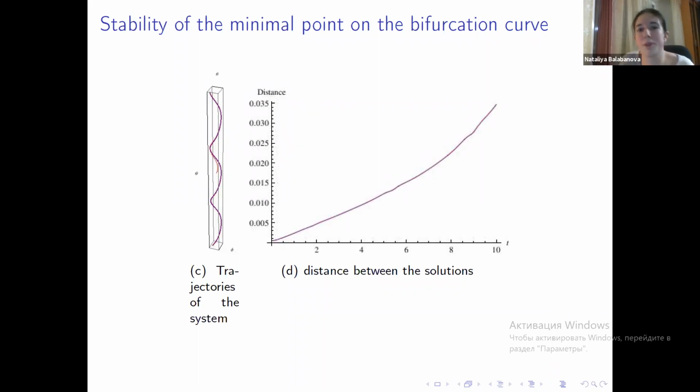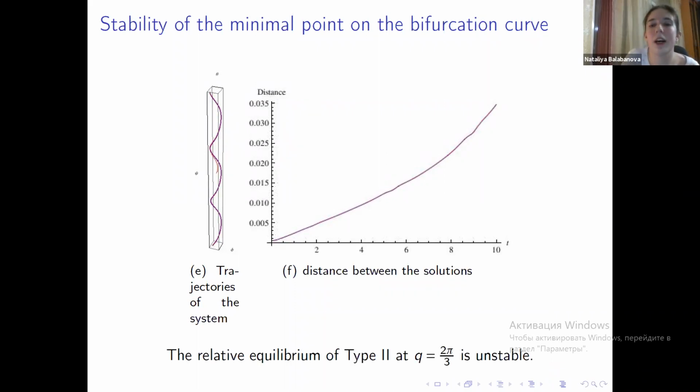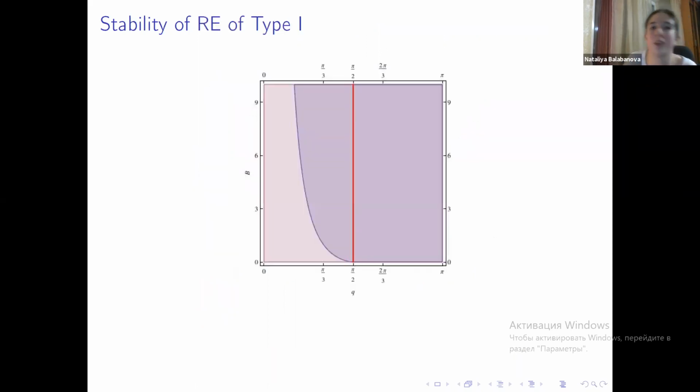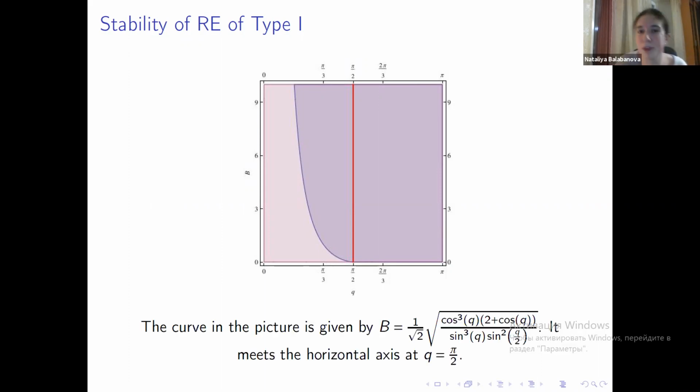This picture on the right is perhaps slightly more illustrative. So in there is the function of the distance between the perturbed and unperturbed solution of time when the initial perturbation was 5 times 10 to the power of minus 3. So clearly this relative equilibrium is unstable, as physical intuition told us from the get-go. Now, stability of relative equilibria of type 1 is slightly easier to determine. So they're much more well-behaved in this respect.